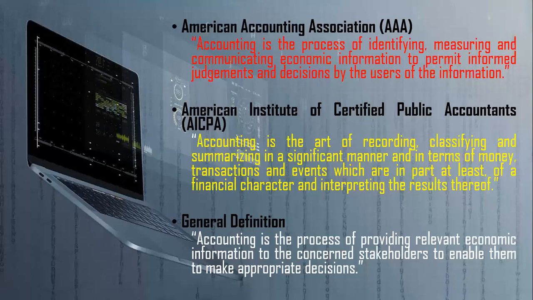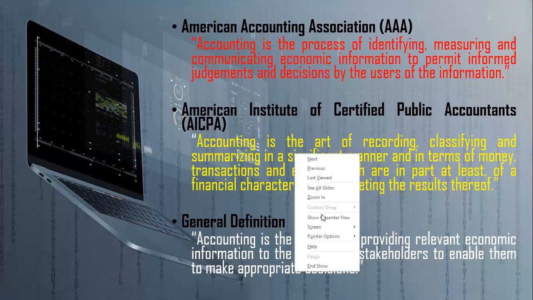That is the general definition. Accounting is a process of providing relevant economic information to the stakeholders, for what? To take decisions, right? Then you can highlight three key terms.